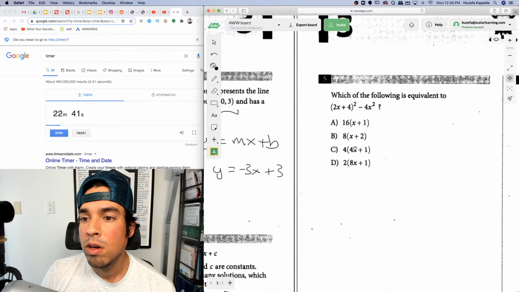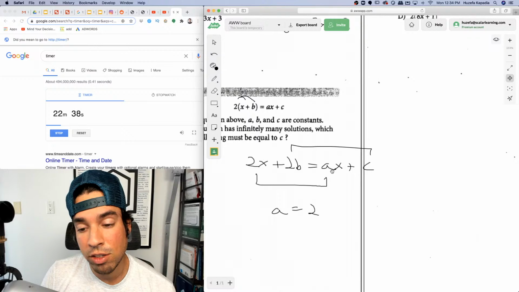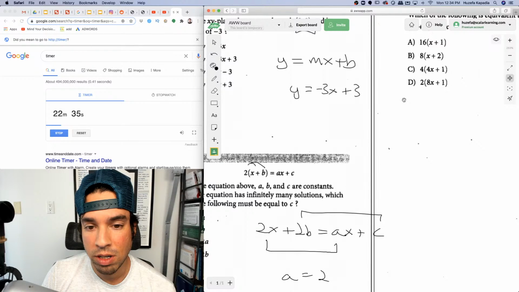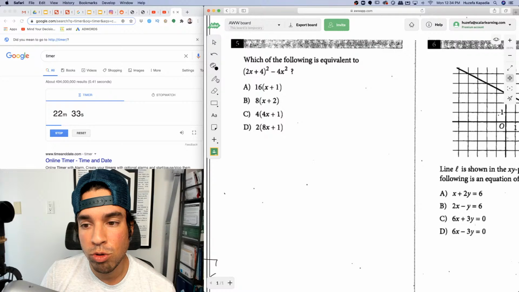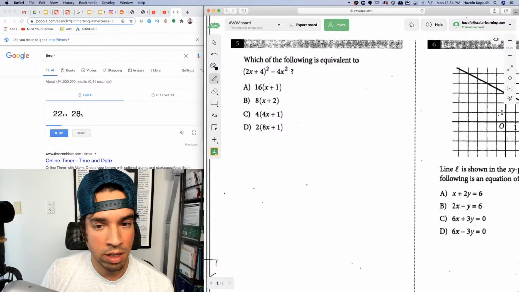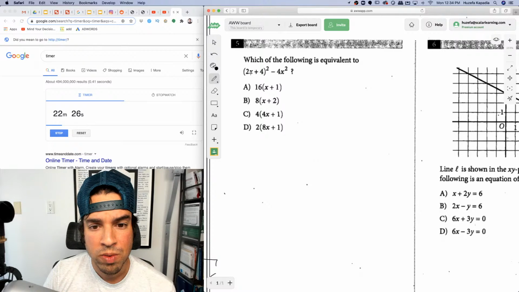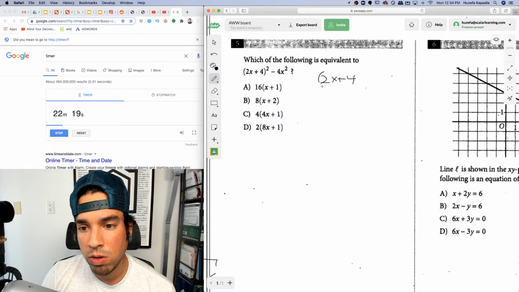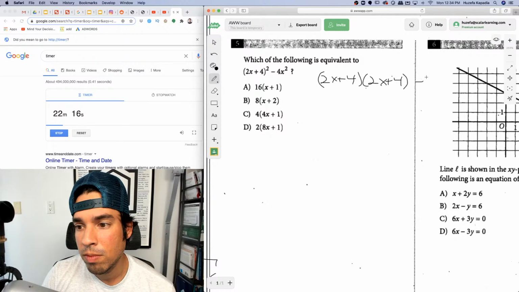And the reason why, just to make it clear, is that the x terms must match and the constants must match to be equal. Next, which of the following is equivalent to this? All right, what have they done? It looks like they factored. So first, let's square this, and then we'll see if we can factor it out. Is there a shortcut? No. Okay, so that becomes 2x, and we have to FOIL this binomial. It's 4x squared.